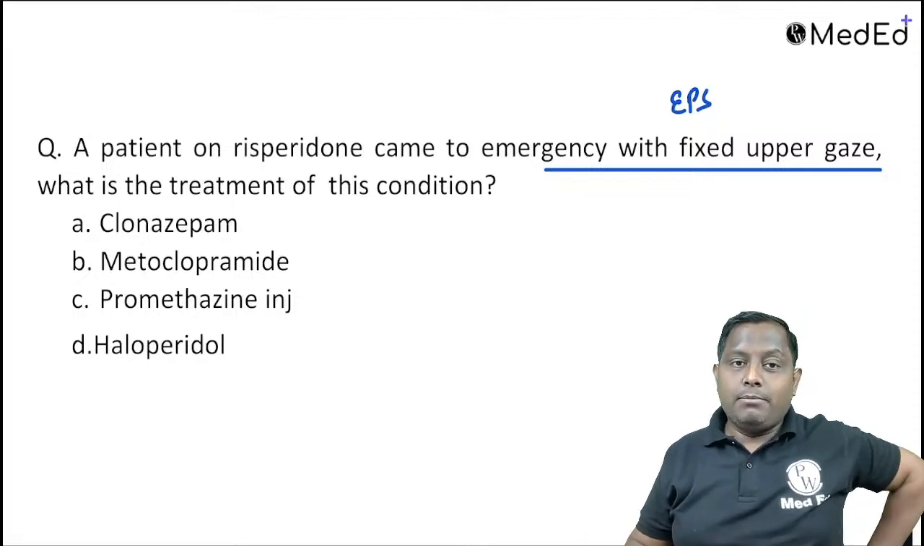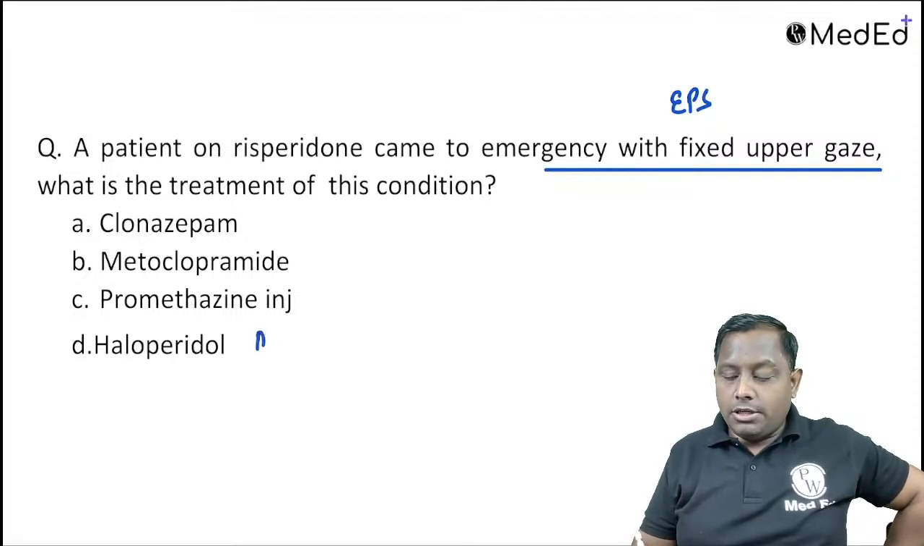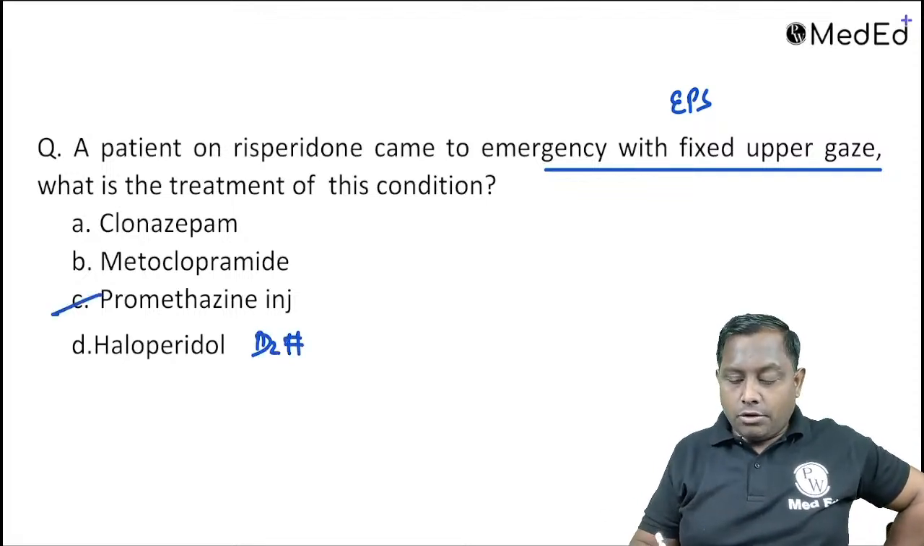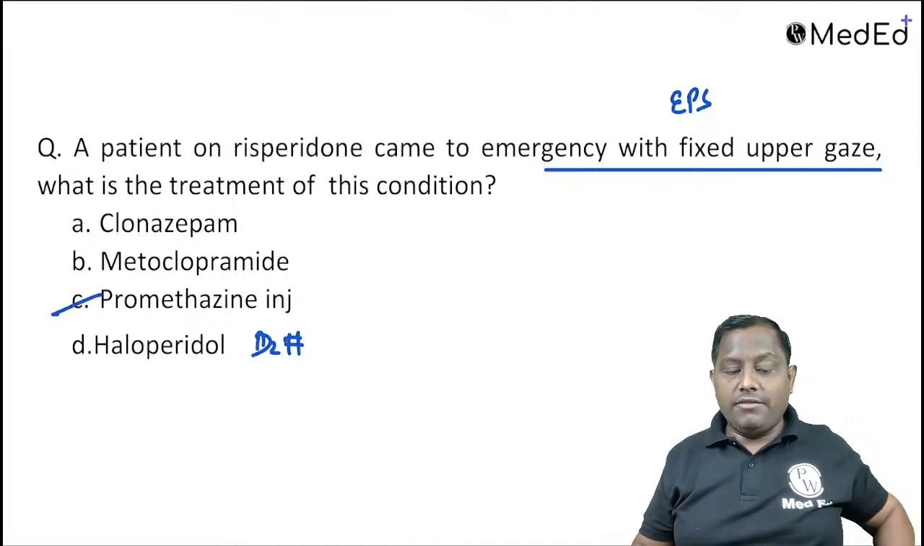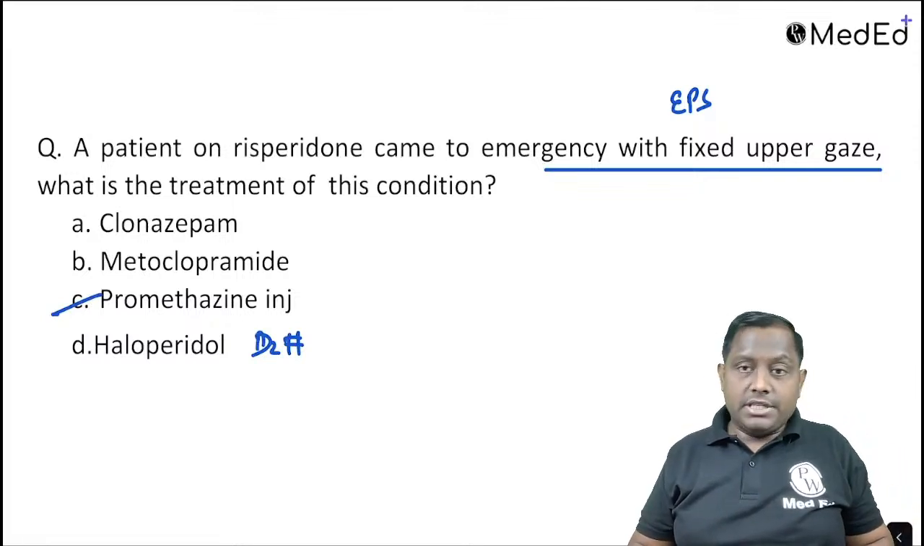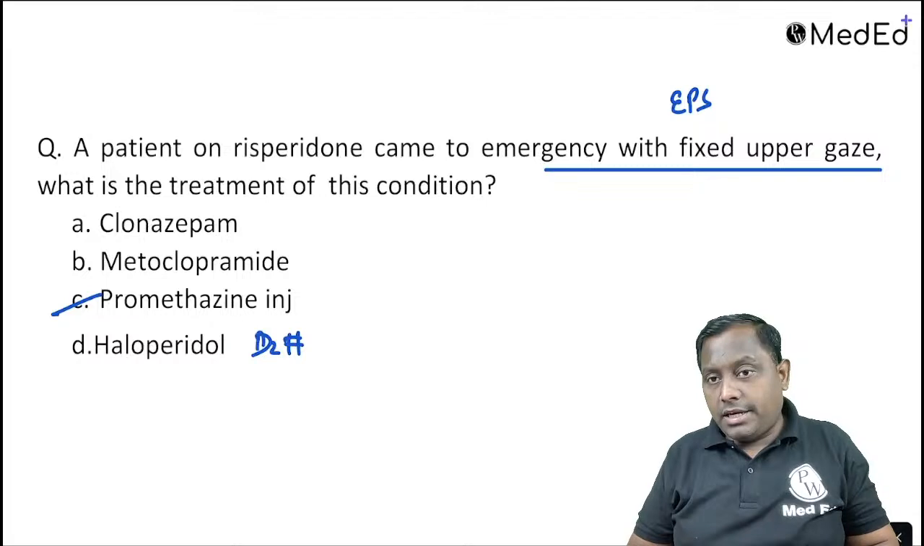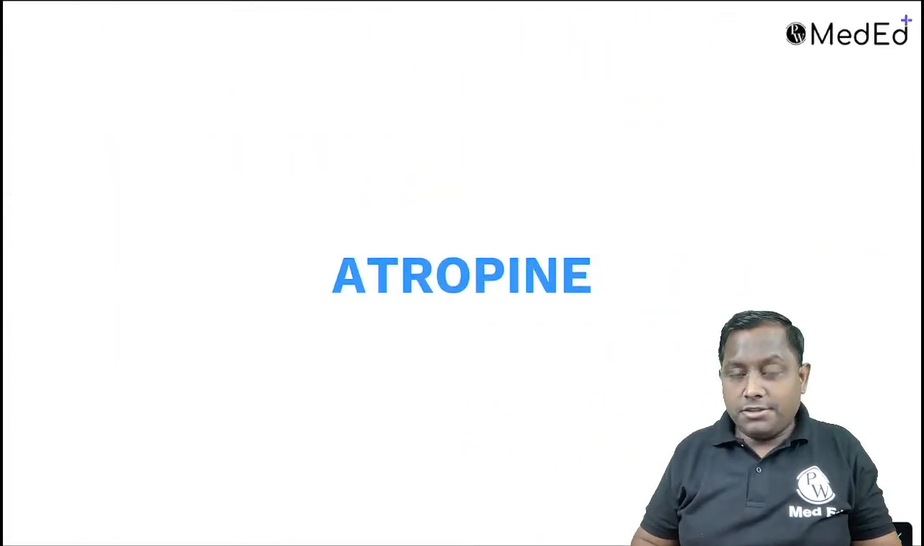Clonazepam, metoclopramide, promethazine, haloperidol. See, haloperidol itself is a D2 blocker. They can further precipitate. So we are going to give promethazine. It's one of the antihistaminic having anticholinergic property. Promethazine is one of the antihistaminic having centrally acting anticholinergic property. That will be the drug of choice.